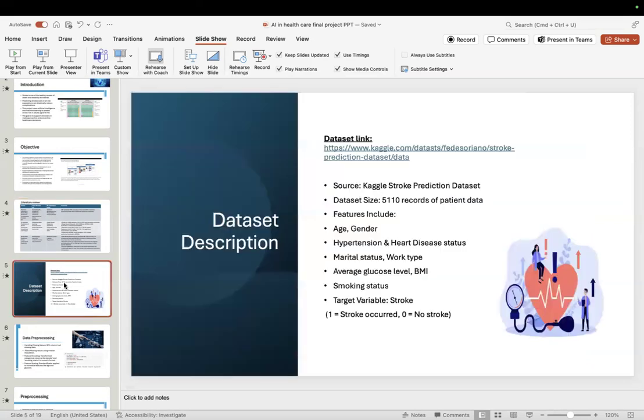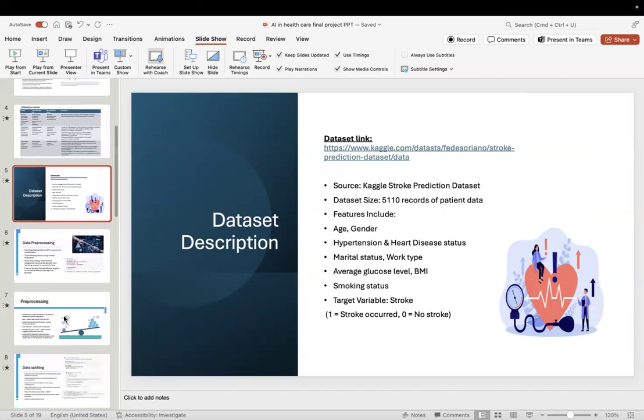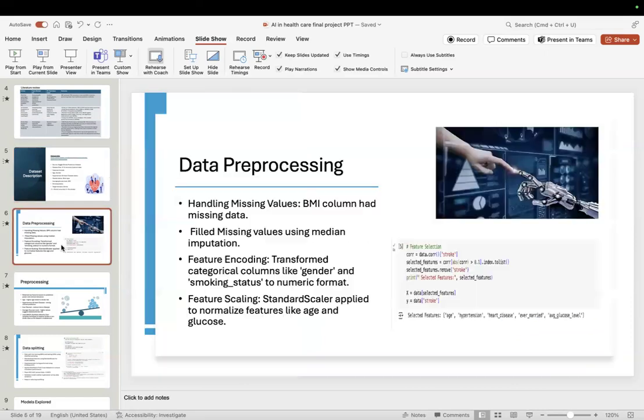The dataset we used comes from the Kaggle stroke prediction data. We used a dataset of 5,110 records of patient data, and the features included age, gender, hypertension, marital status, average glucose levels, and so on.